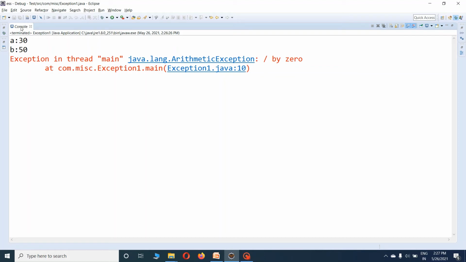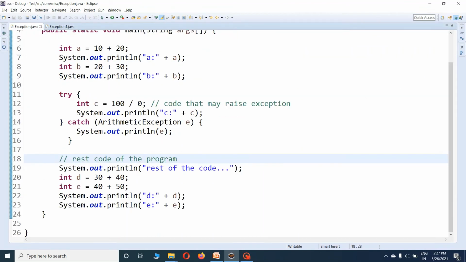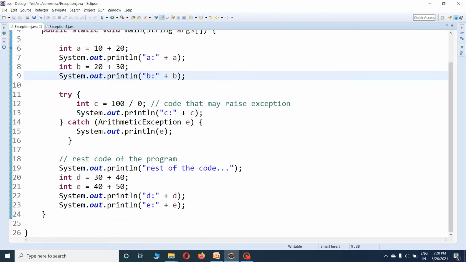So here in another code, I handle this exception. For that, I used a try-catch block. Try and catch are the keywords normally used to handle an exception. We will see more detail in the next video, but here it is just for introduction. So I explain how we can handle a single line which may raise an exception.